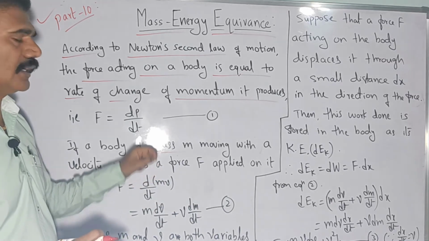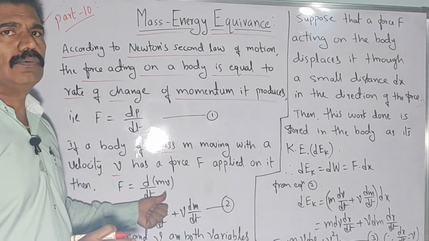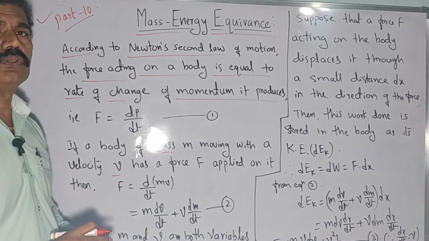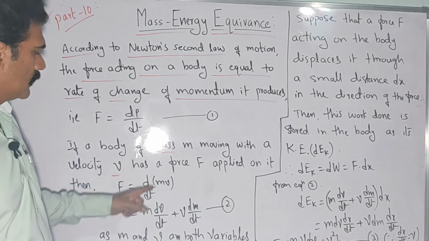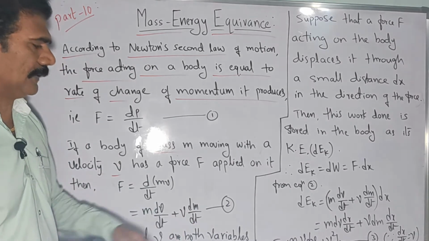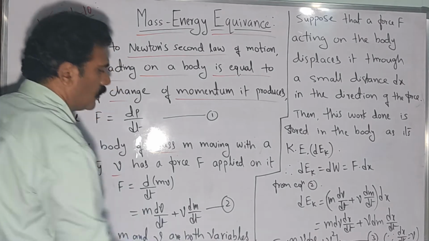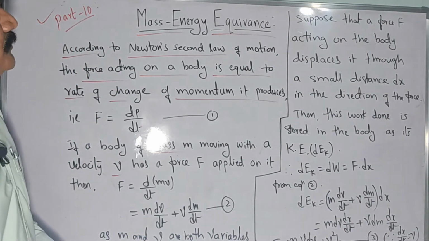Now let us assume, according to Einstein, mass is also a variable quantity, and then we can differentiate partially by assuming mass is also a variable quantity. That is the main important concept here, so you can now write m into dv by dt plus v into dm by dt, partial differentiation, where m and v are considered as both variables here. Clear? Is it clear? Okay.